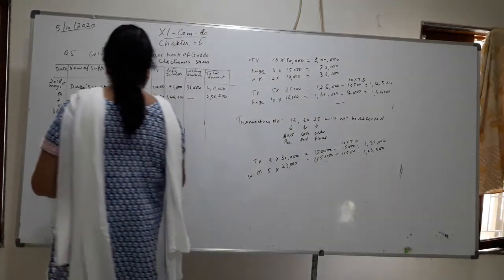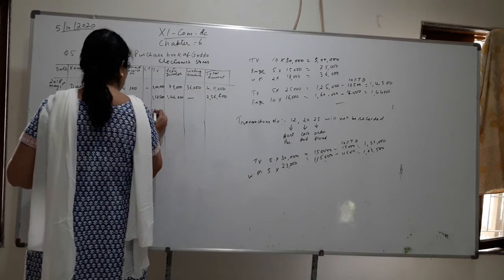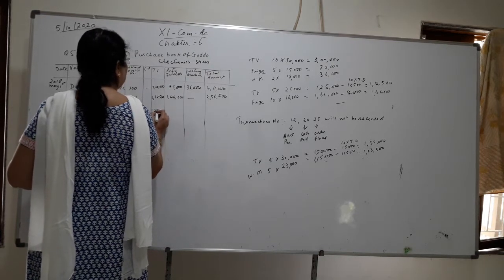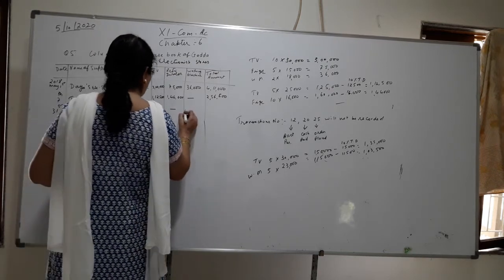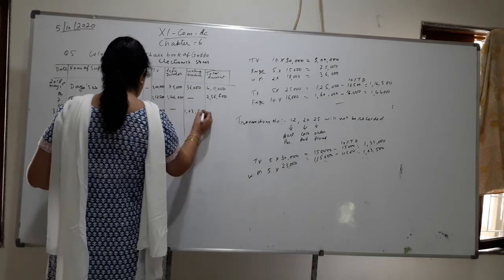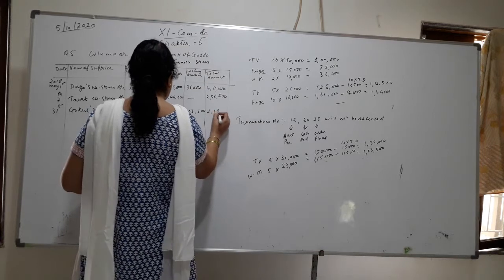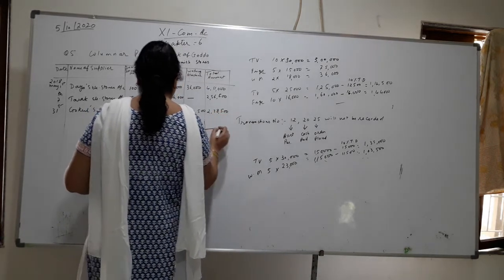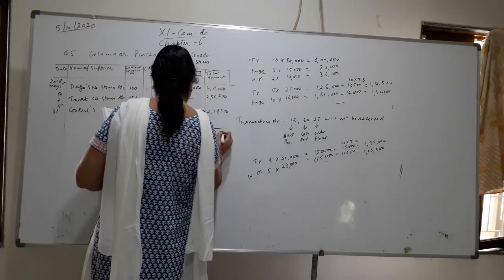What he has purchased? TV, 1,35,000. He has purchased a TV of 1,35,000. Then refrigerator purchased? No, so dash. Washing machine, yes, 1,03,500. So total is 2,38,500. And this total credit purchase is 9,06,000.